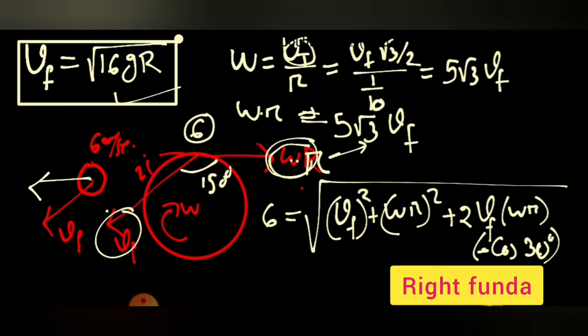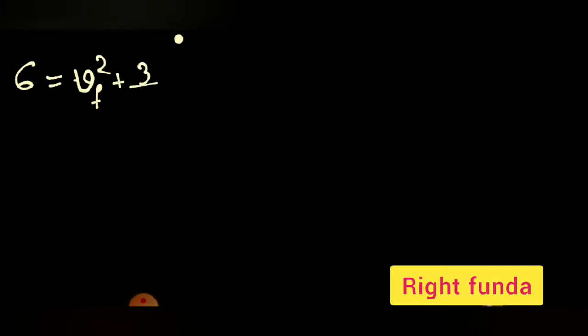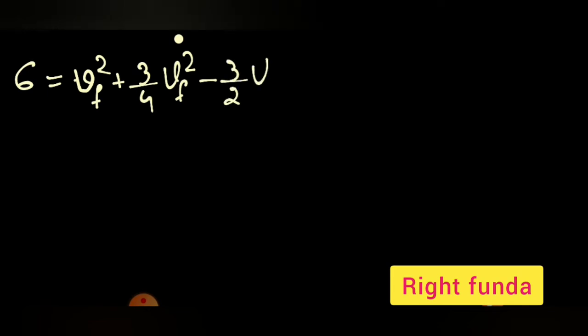We'll go to the next page and simplify this one to obtain the result. So what can be written is 6 is equal to, if I take Vf square plus root 3 by 2 into 3 by 4 Vf square minus 3 by 2 Vf square under square root.